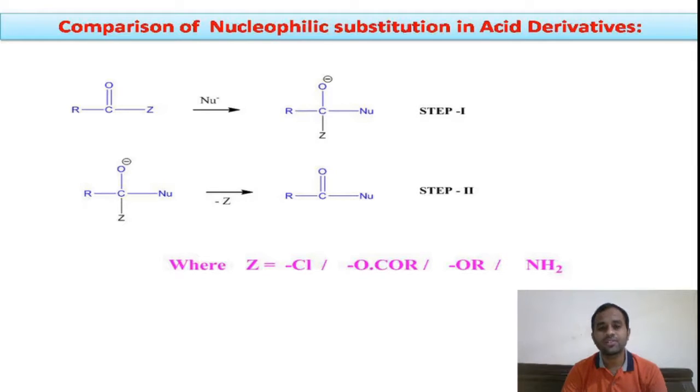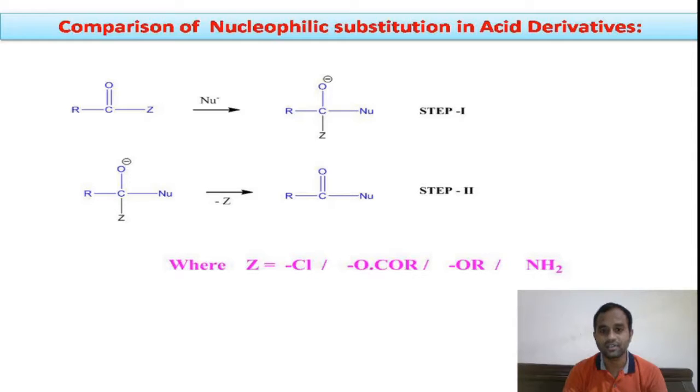Acid derivatives will undergo nucleophilic substitution reaction. That means the Z group is replaced by another incoming new nucleophile. And if you look at the mechanism, it involves two steps. You see in the slide, in the first step, there is an addition of a new nucleophile on the electron deficient carbon of the acid derivative. You see here the double bond is shifted to oxygen, we get O minus, and the carbon gets a positive charge, attached to the incoming nucleophile.